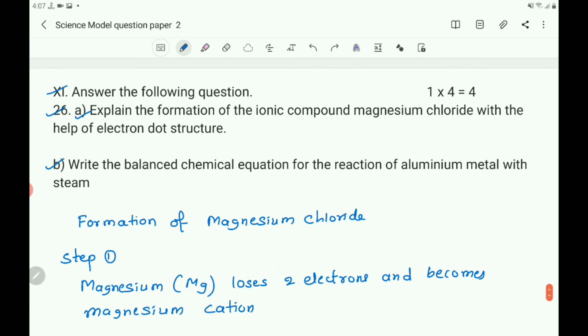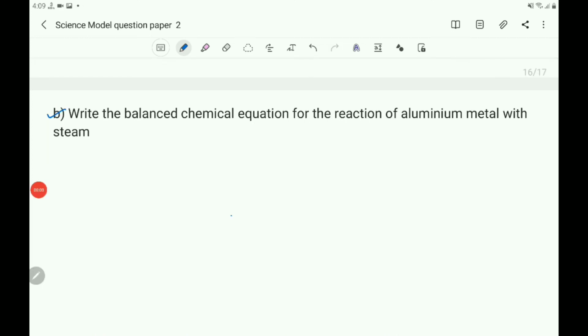The next one is to write the balanced chemical equation for the reaction of aluminium metal with steam. When aluminium metal reacts with steam, aluminium oxide, a metal oxide, and hydrogen will be formed.